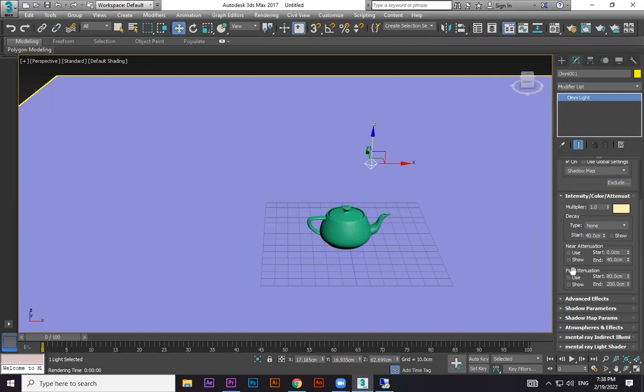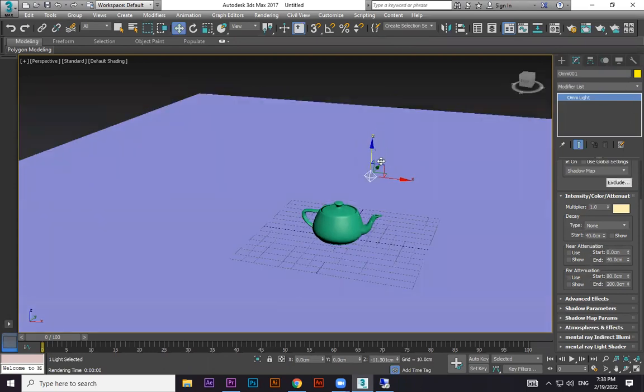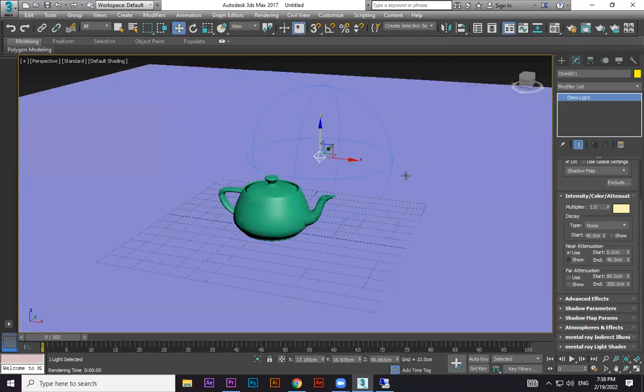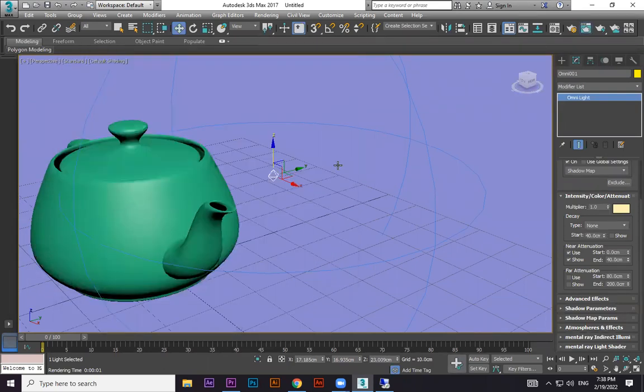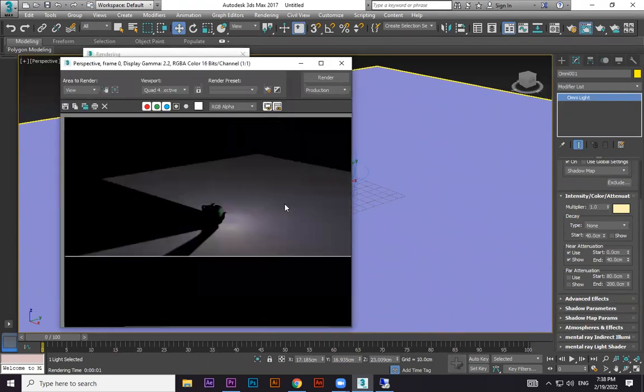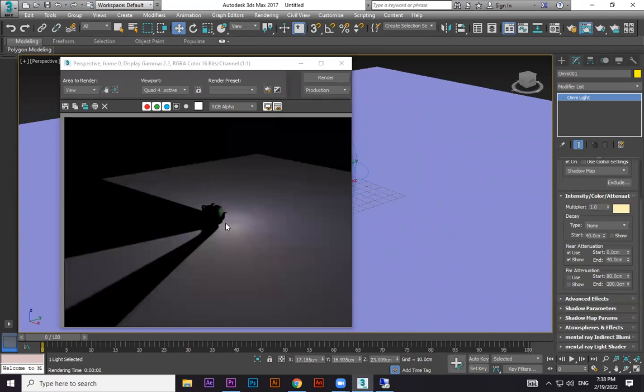I will just tell you only this one: near and far attenuation, this decay, this all comes almost together. Near and far attenuations will tell you, and most of this property is the same for other lights also. When you go to near attenuation and switch it on, you can see the ground comes. This area will have more light when you do near attenuation.